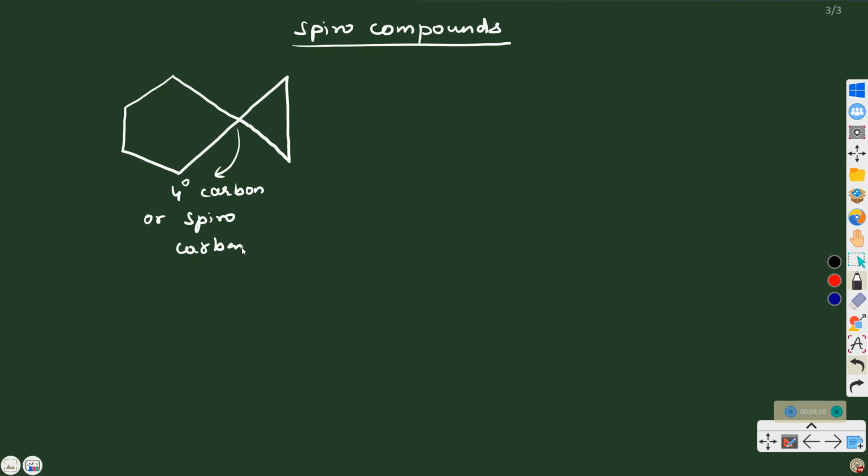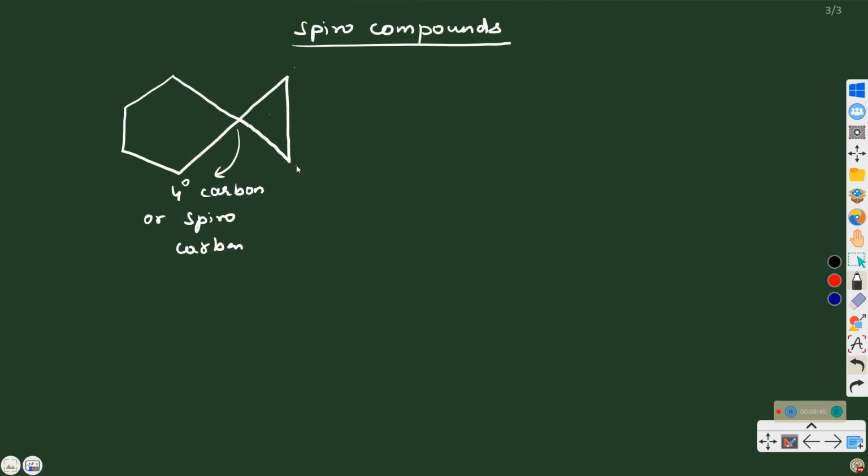Now for naming, you have to start numbering first from that carbon which is next to the spirocarbon and present in the smaller ring. So there are two rings. This ring is of 3 carbons and this ring is of 5 carbons. So we start from the smaller ring, the carbon next to the spirocarbon.